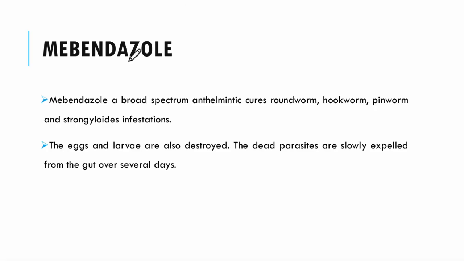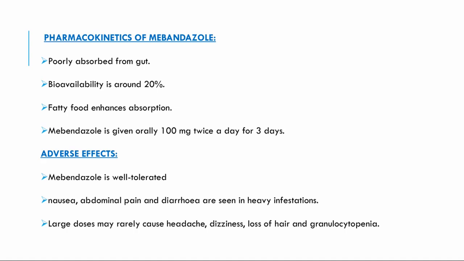The first drug we have is mebendazole. Mebendazole is a broad spectrum anthelmintic which cures roundworm, hookworm, pinworm, and strongyloides infestations inside the body. The eggs and the larvae are also destroyed. The dead parasites are slowly expelled from the gut over several days. We will see the mechanism of mebendazole in another video specific to the mechanism. Here we will just complete the description of the drugs.